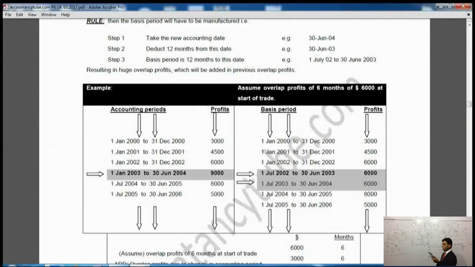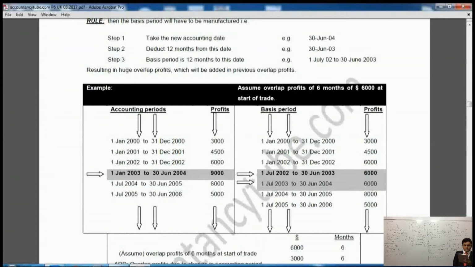Now, if this happens, what do we have to do? Please look at the rule above that. Now, in the rule it says there are 3 steps you have to follow. The first step says to take the new accounting date. Now, the new accounting date, if you look at the left side, is 30th of June 2004 in our case. All right?